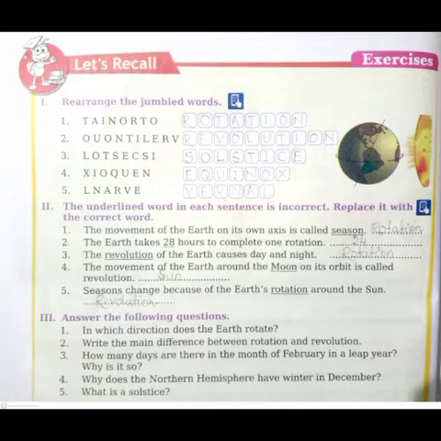The fourth sentence is: the movement of the earth around the moon on its orbit is called revolution. Moon is the wrong one. Here, it is the movement of the earth around the sun. So replace moon with sun. The fifth: seasons change because of the earth's rotation around the sun. Seasons change due to the earth's revolution, not rotation.